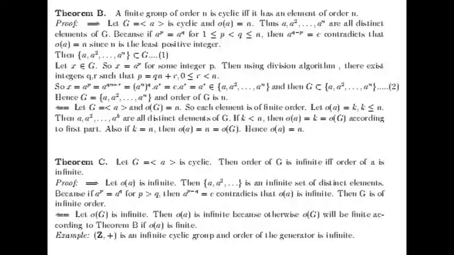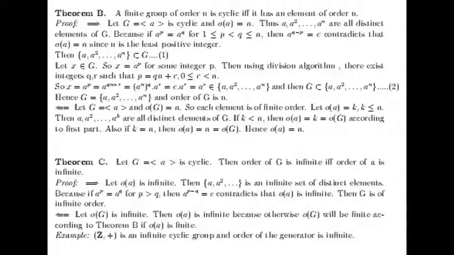For the second implication, let us consider that G is generated by a and the order of G is n. So each element will be of finite order. Suppose the order of a is k, where k is less than or equal to n.